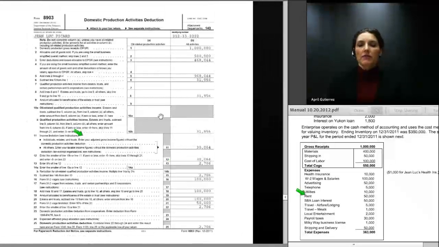Next up is Jean-Luc's Form 8903. His entire business activity is domestic, and so all income and all expenses of the activity are entered on Form 8903. You follow the form through and enter the appropriate amounts for wage income, for gross income, for profit and adjusted gross income as shown on his personal 1040 return. And when we're all said and done, Jean-Luc is eligible to claim a domestic production activities deduction in the amount of $2,706.